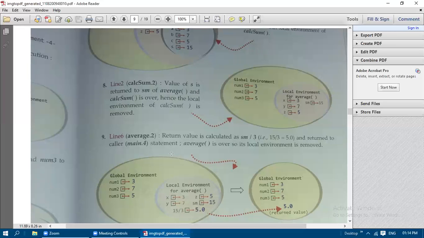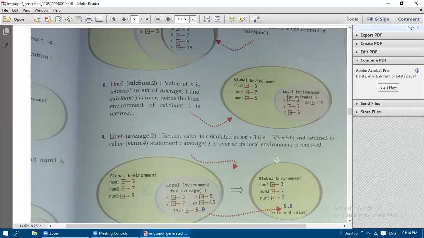Now at line number 6, the return value is calculated as sm by 3, that is 15 by 3 is 5.0. Normally this division, see, the double slash is known as integer division. So the normal slash will return the answer in the form of a floating point value only. So we have got 5.0 as the result. Yes, we got the answer as 5.0.